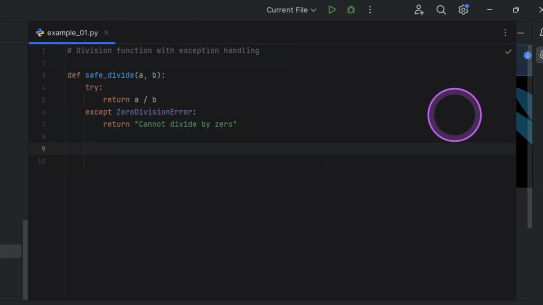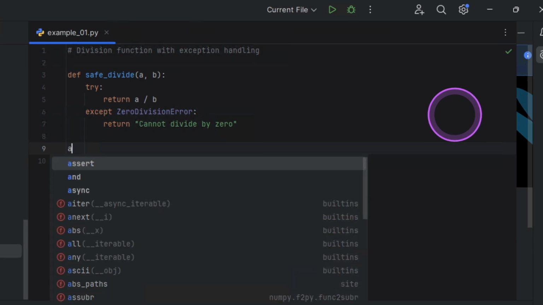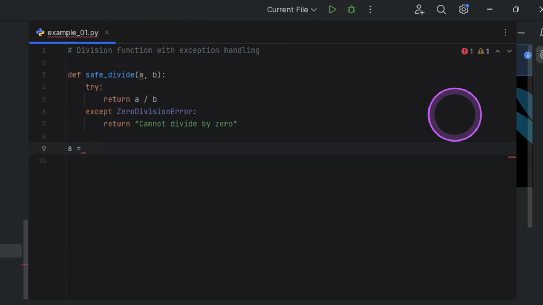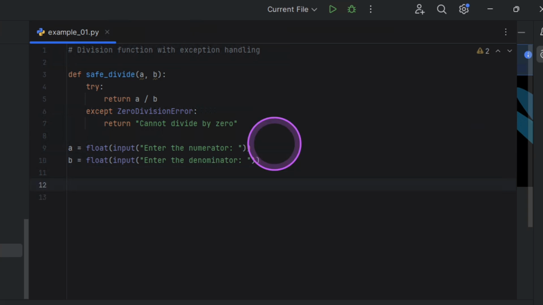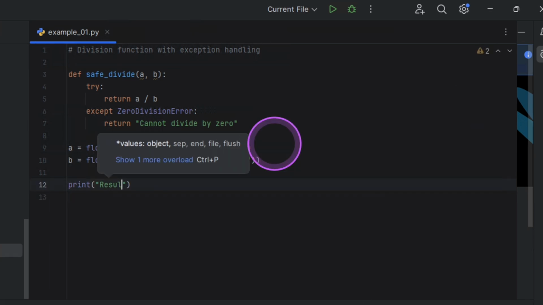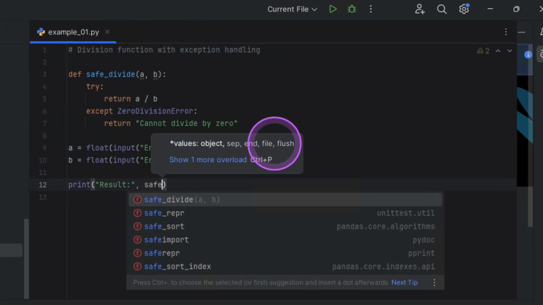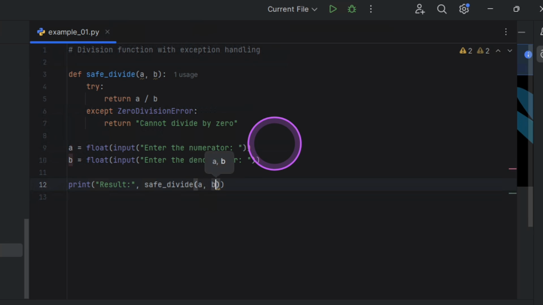Alright, so let's call our function now. In calling our function, I'm going to ask the user to input both a and b. I'm going to create a variable for a, float input. For a, I tell the user to enter the numerator, and for b, I'm going to tell the user to enter the denominator. When I'm done, I'm going to print result, call my function with a and b.